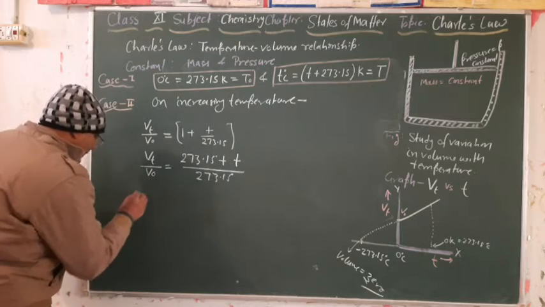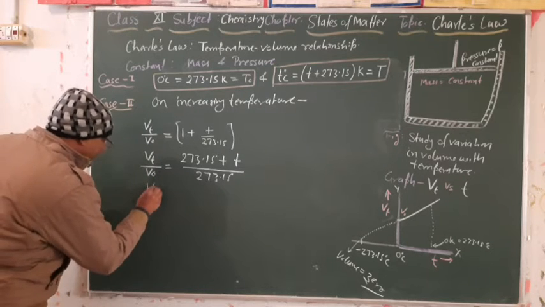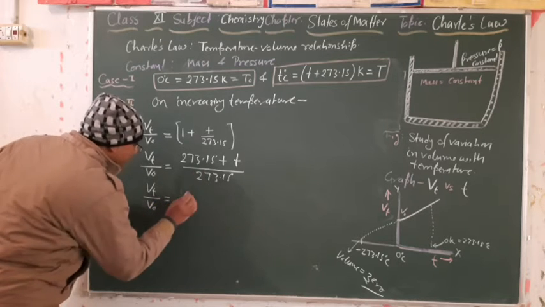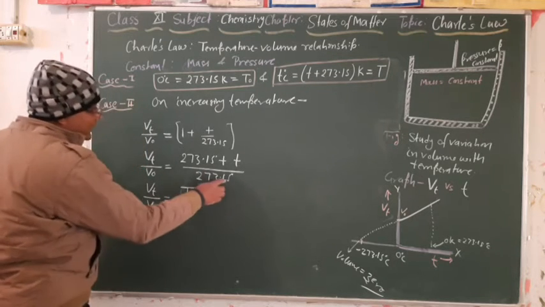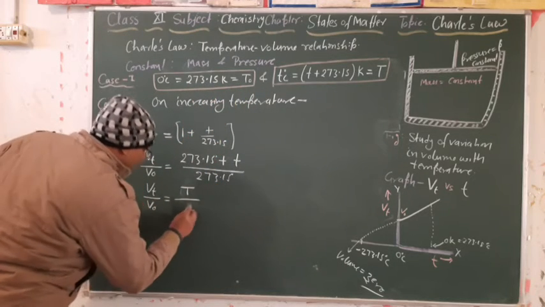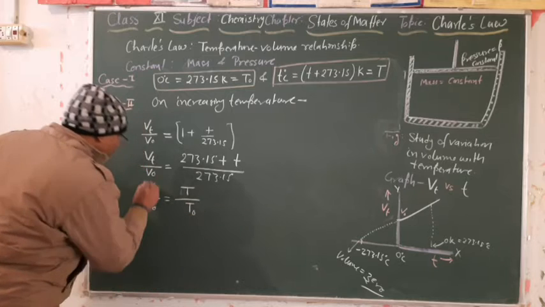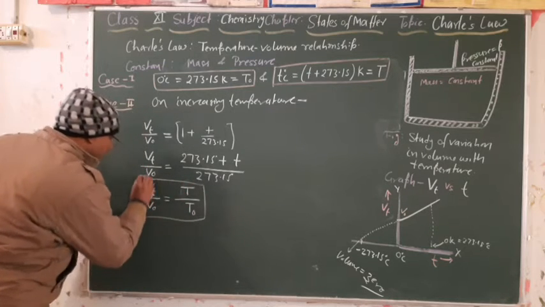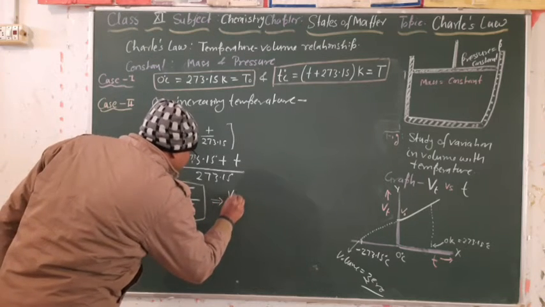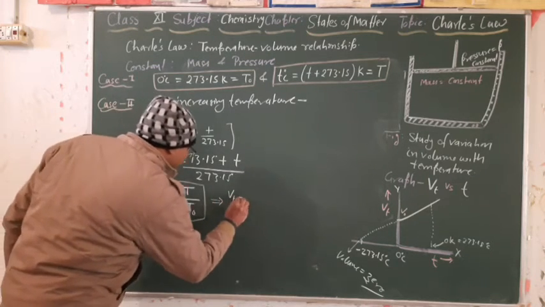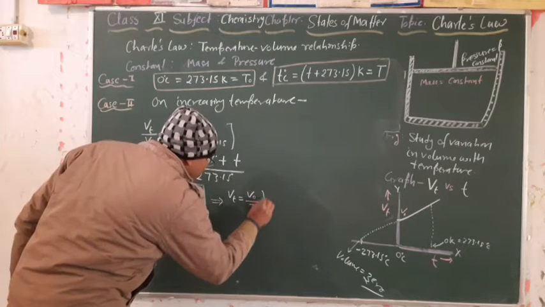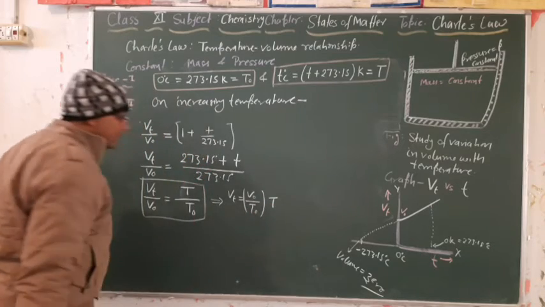Yes, of course. So we can write here Vt divided by V naught is equal to capital T divided by this value, which is T naught, 273.15 Kelvin. So this is T naught. So we got this relation one, and we change this relation in such a way that we can write Vt is equal to V naught by T naught and T.